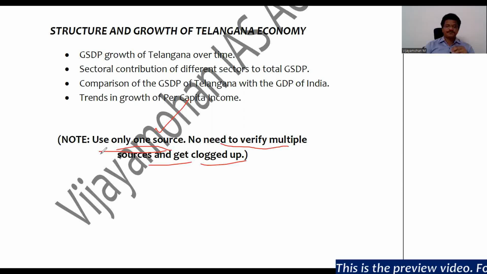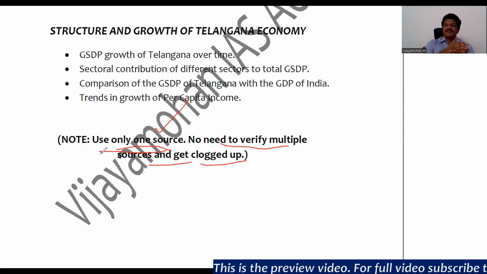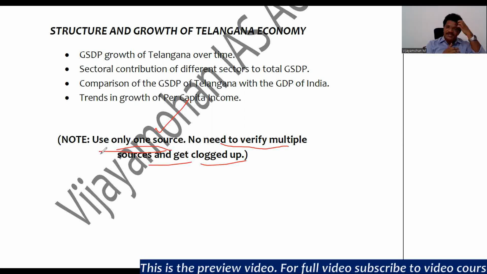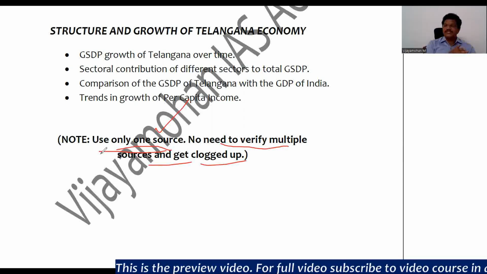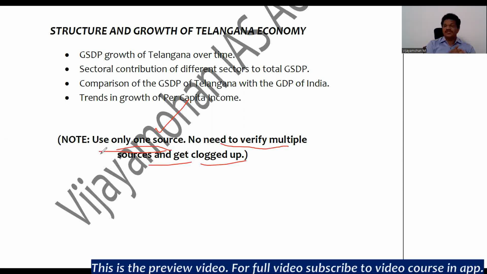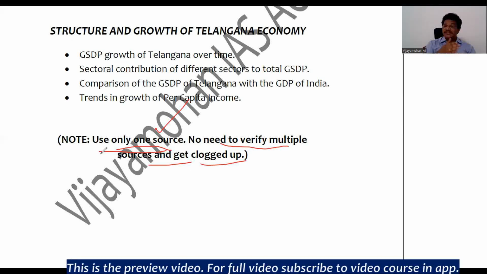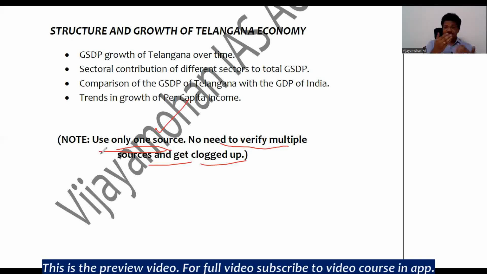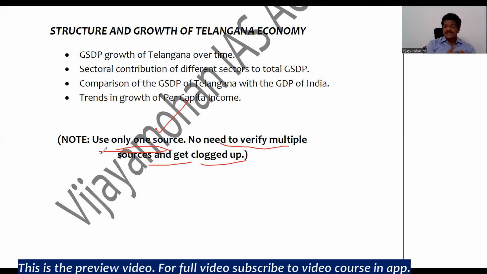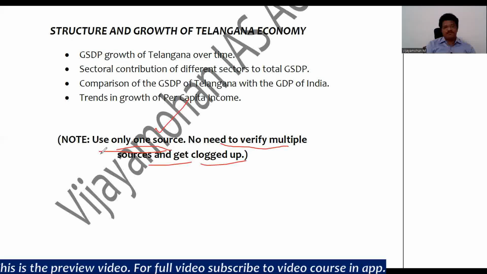I'll tell you why. Because this topic requires you to remember large amounts of data, that is, you need to have a grip on the facts of 5 to 6 years. As you need to write about the trends, you need to have an idea about how the economy has performed over the last 5 years. What is the share of agriculture over 5 years? What is the share of industry over 5 years? Whether it is increasing or decreasing, right? Same thing for per capita income, what is the performance over 5 years. You need to provide a lot of facts.